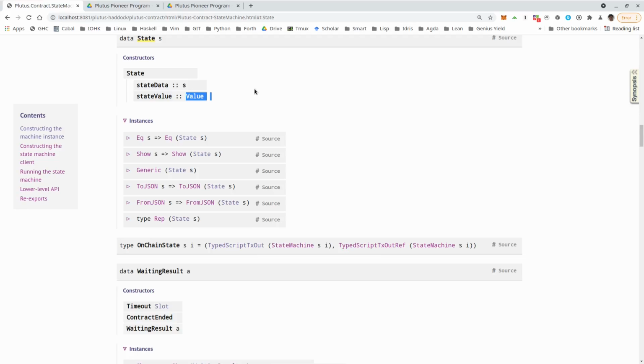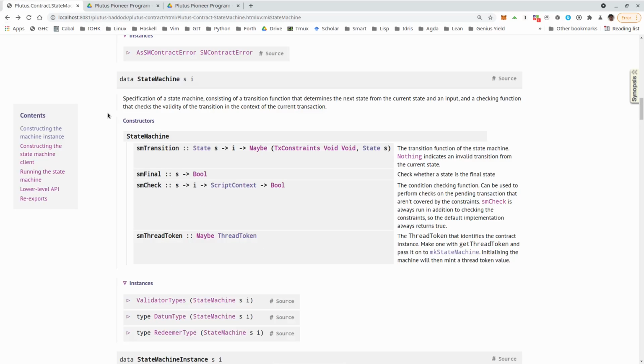So the state of the state machine is a UTXO, and that has a datum and a value. So we have access to both in this state type. So given the state type, so the present datum and value of the UTXO, and a transaction that tries to consume this UTXO with the redeemer I, we can indicate that this transition is not allowed by returning nothing in this function. And if it is allowed, we return a tuple.